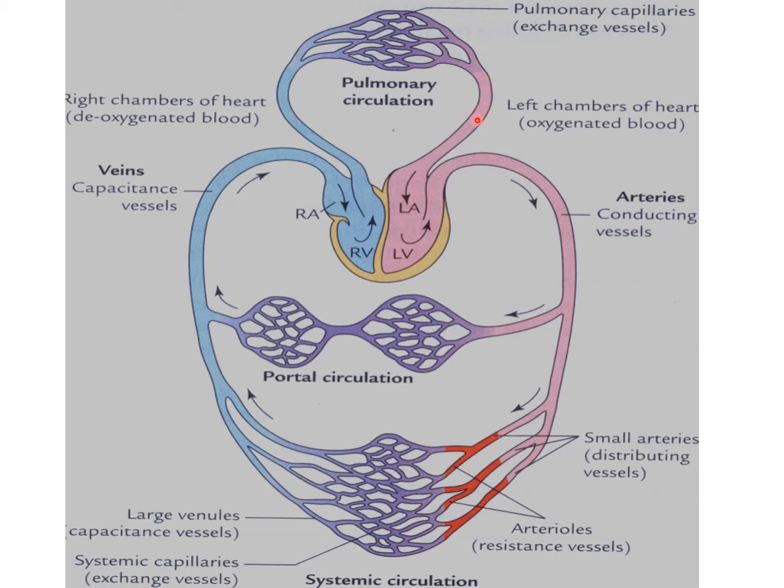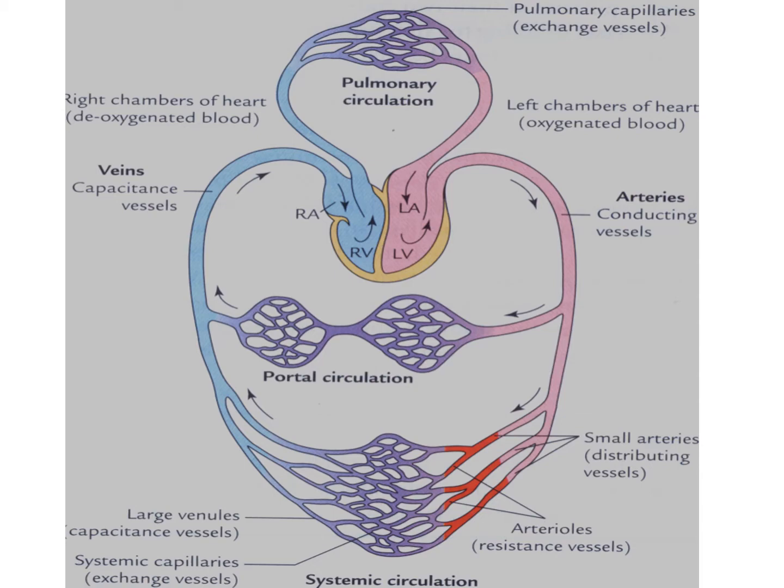This is the pulmonary circulation. In between is the portal circulation. So systemic, portal and pulmonary circulation circulate in our body through arteries and veins.